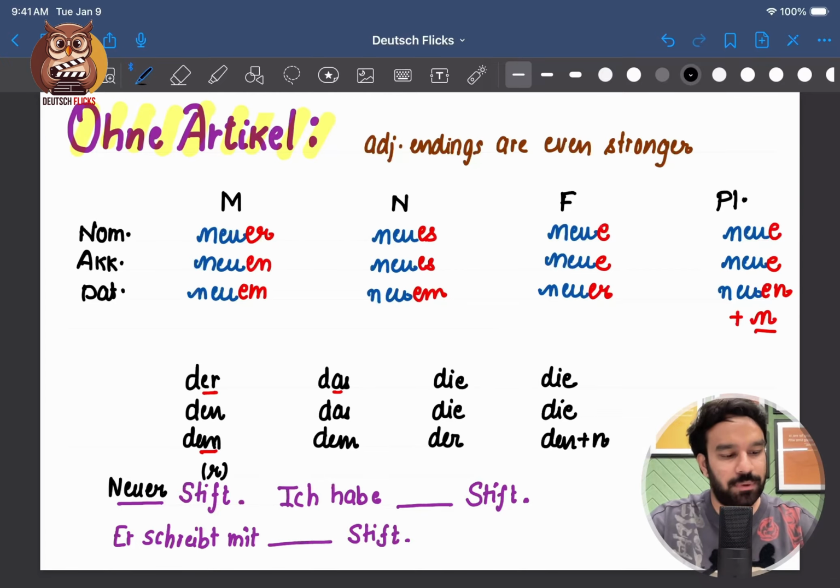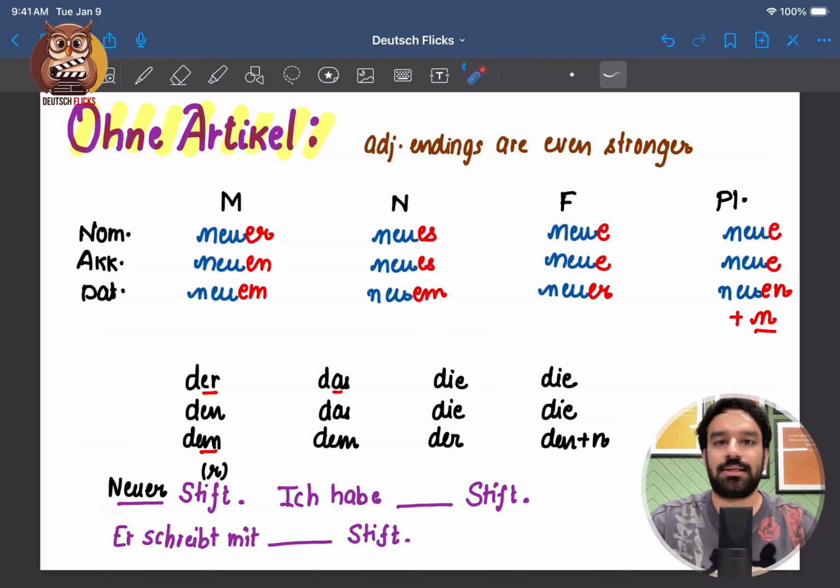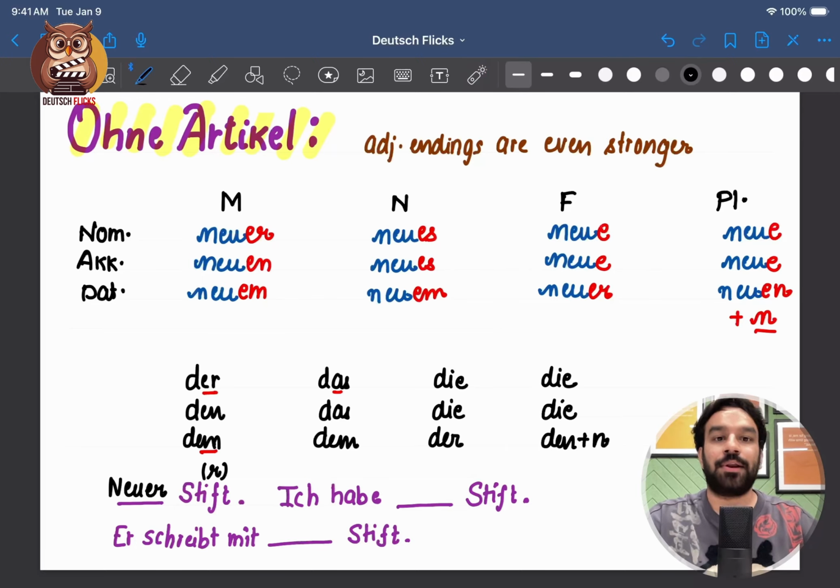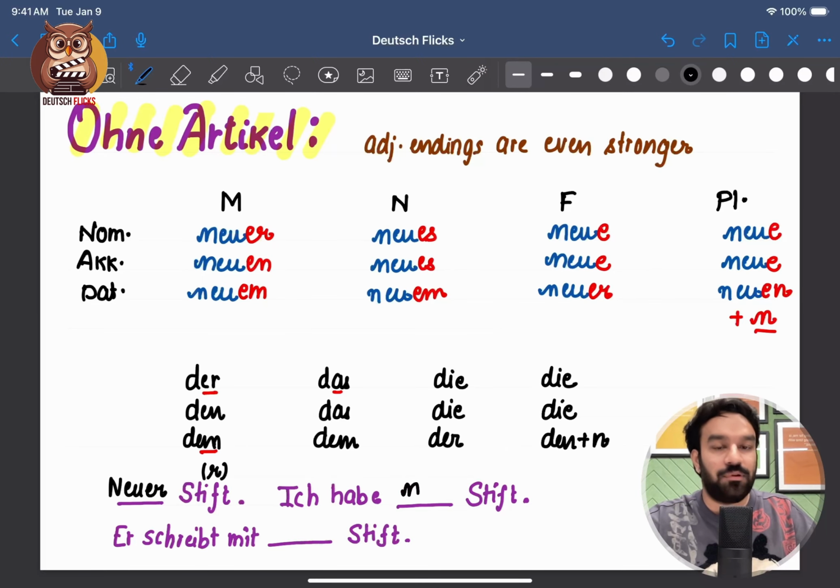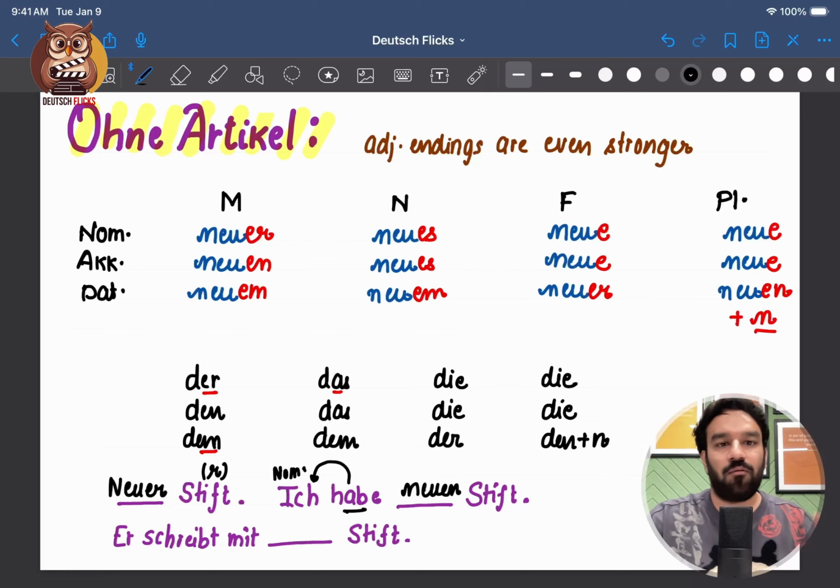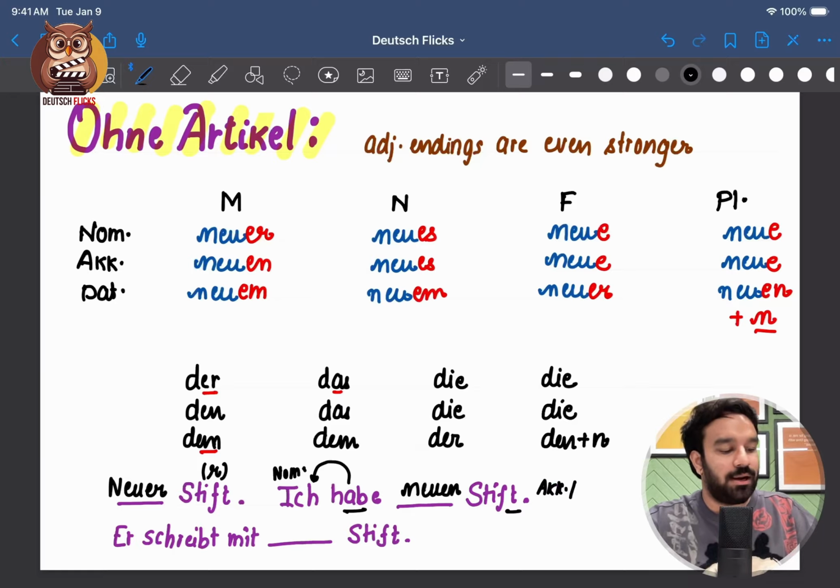N is capital because we are starting our sentence. Then we have I have new pen. Ich habe neuen Stift. Case will be accusative, because haben is being conjugated according to ich, this is the subject of the sentence, which is in nominative case. Now whatever you possess, whatever you have will take accusative case. This is my direct object.